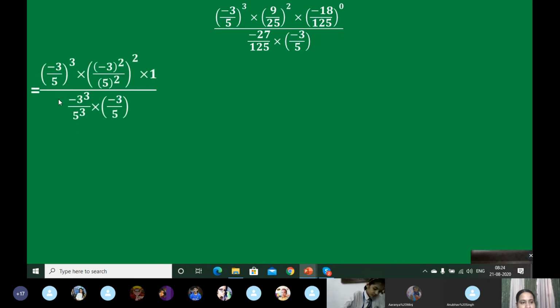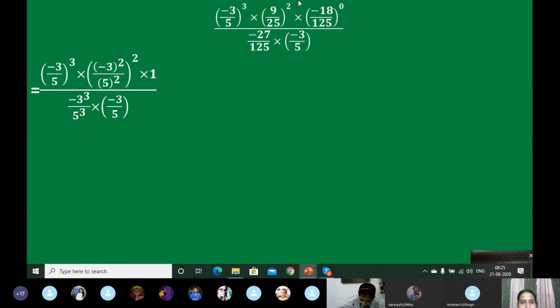So what will happen? This set I have copied as it is, minus 3 upon 5 whole to the power 3. 9 has been substituted by minus 3 whole square, and 25 is substituted by 5 whole square, and that is within a square bracket of square, multiplied by minus 18 by 125 to the power 0, which is replaced by 1.